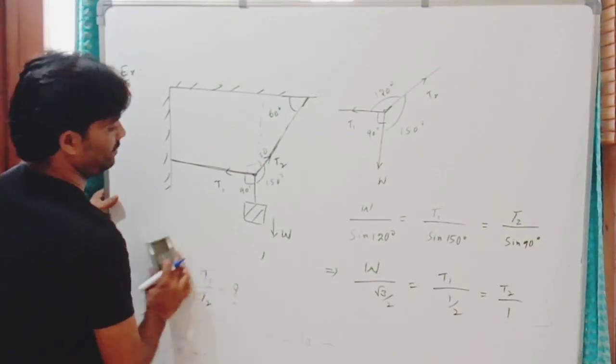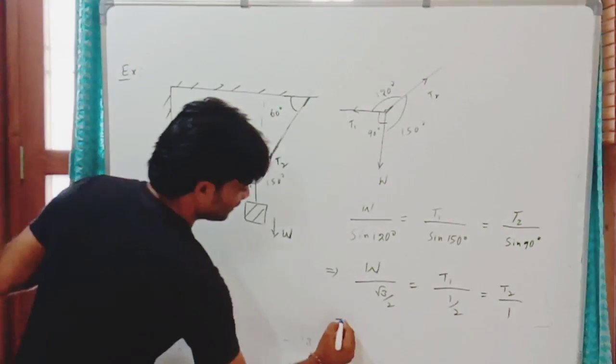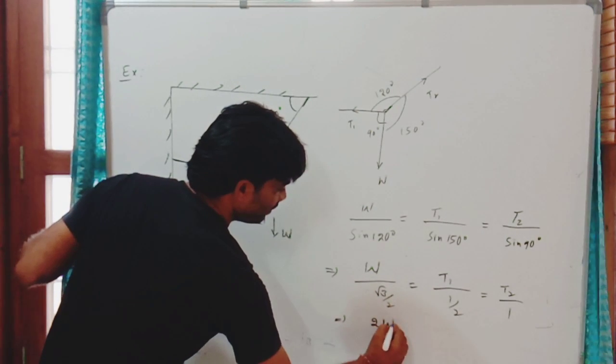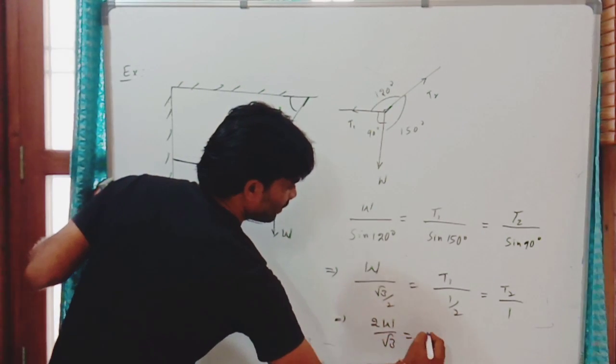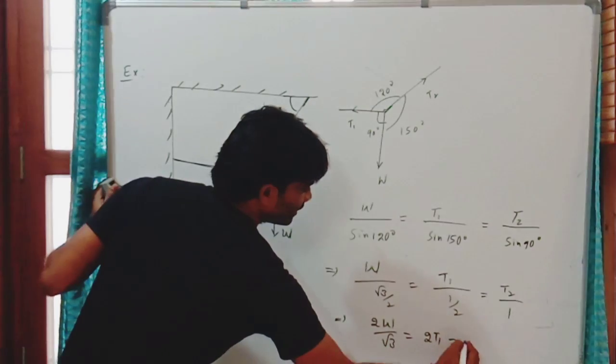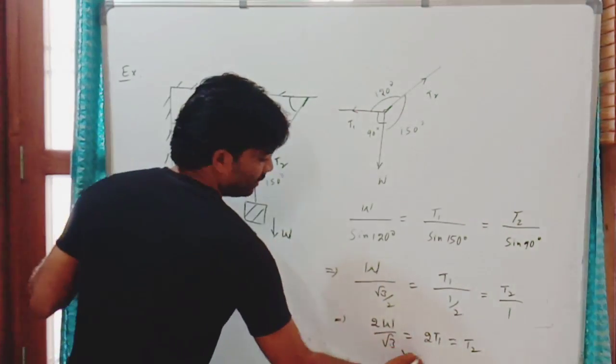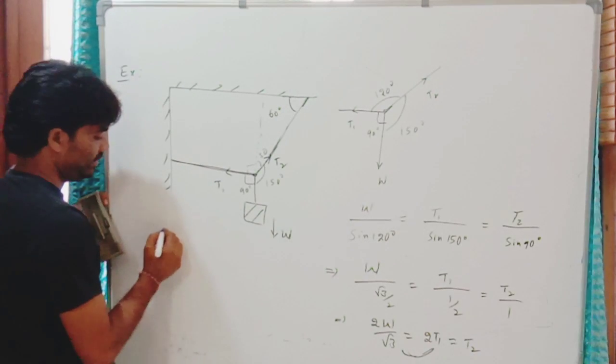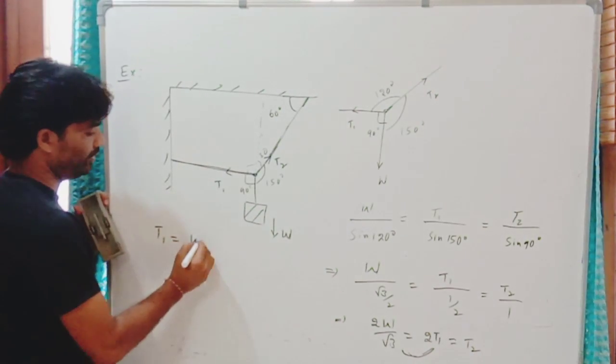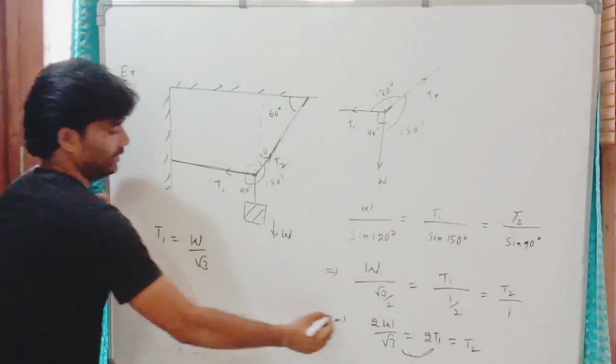Okay. Now you can write this as 2W by root 3 is equal to 2T1 is equal to T2. So if I equate these two first, T1 is equal to W by root 3. These two cancelled.